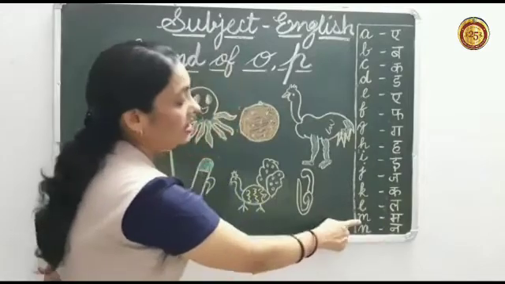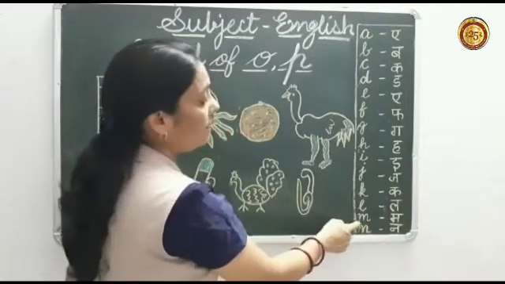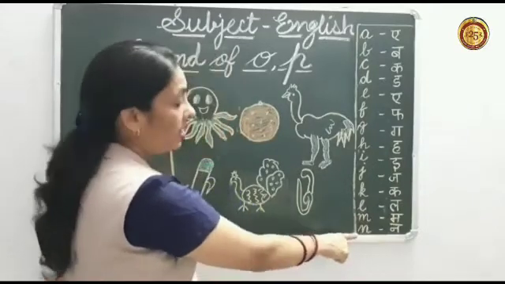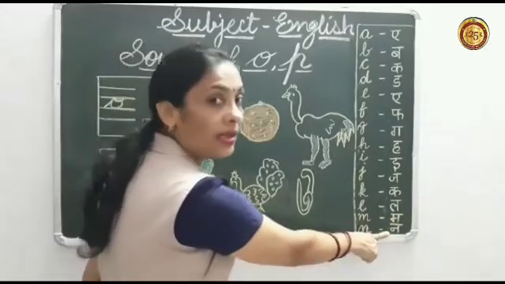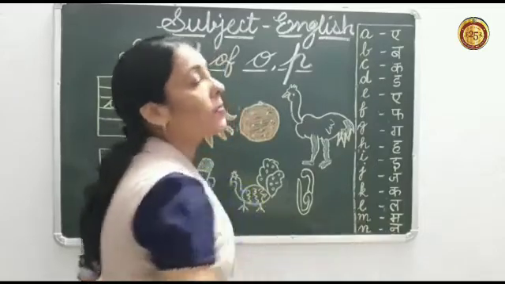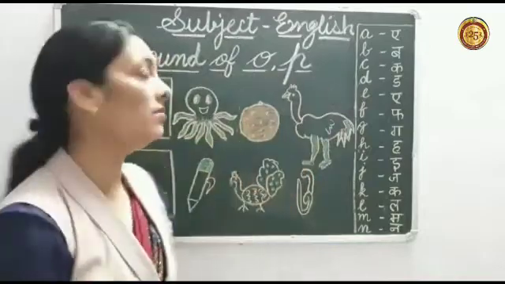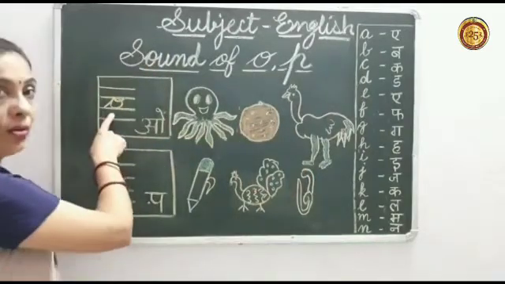This is letter M. Sound of M is M. This is letter N. Sound of N is N. Now we will learn sound of letter O and P. So let's start. This is letter O.